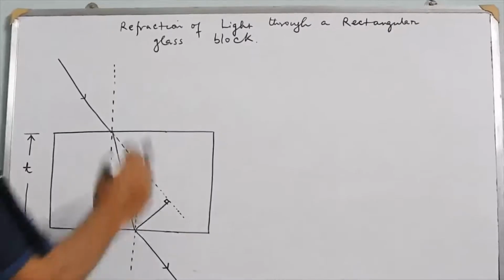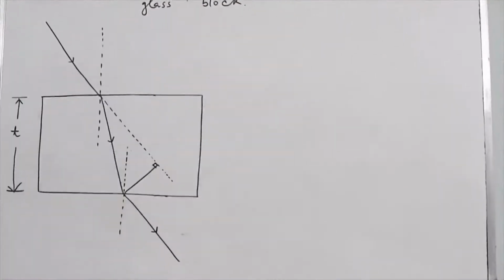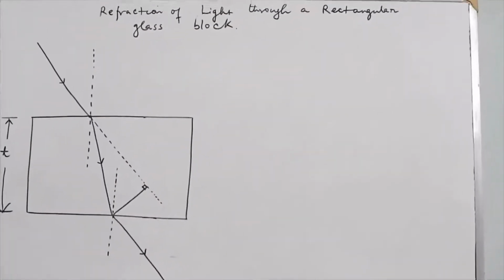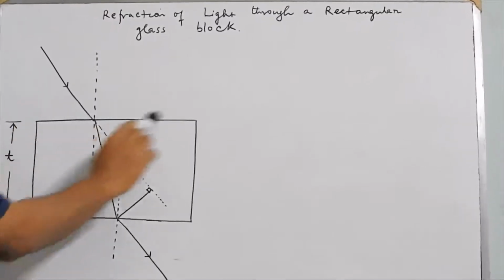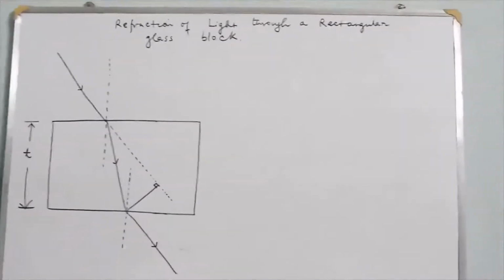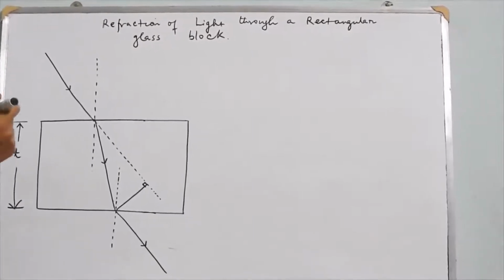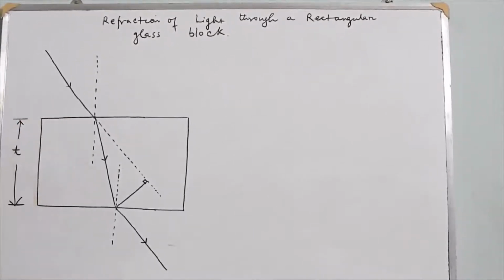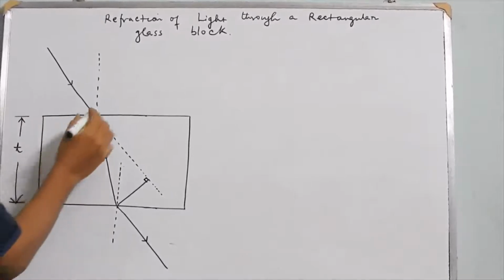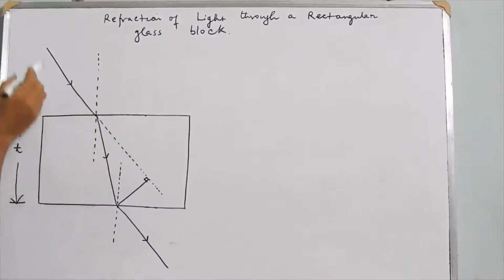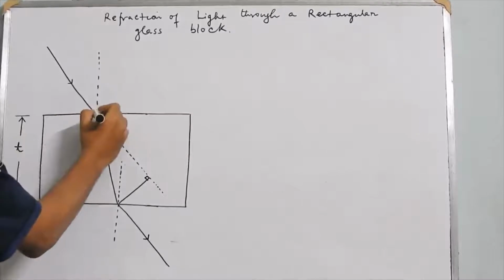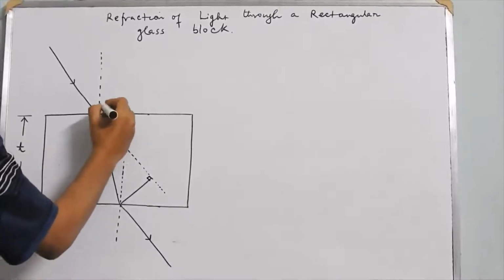Now we will study refraction of light through a rectangular glass block. So suppose this is a rectangular glass block and its thickness is T. A ray of light is incident on the glass block. Suppose this is the point of incidence and this is the incident ray. Let me call this point P.